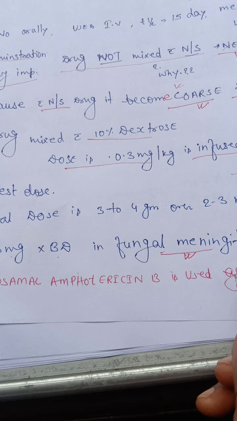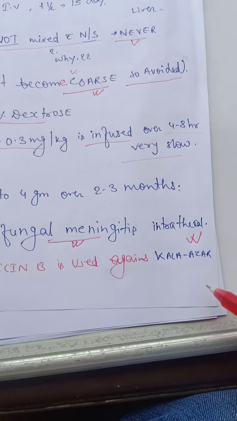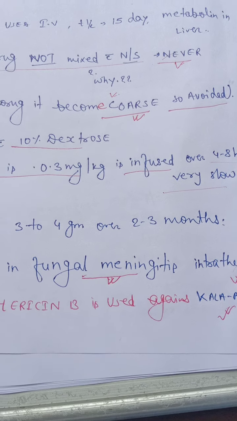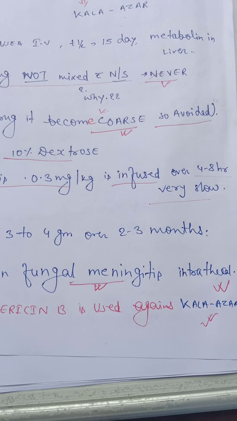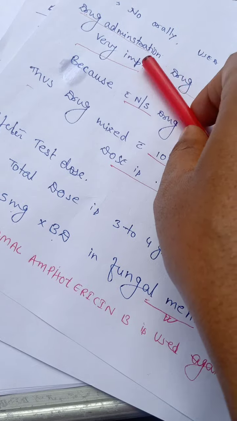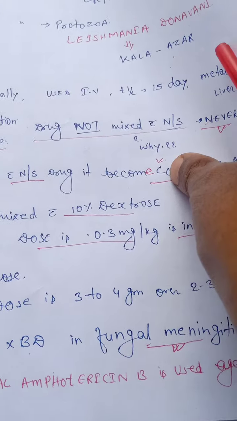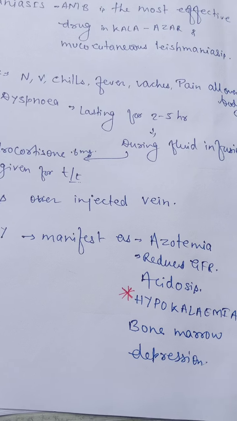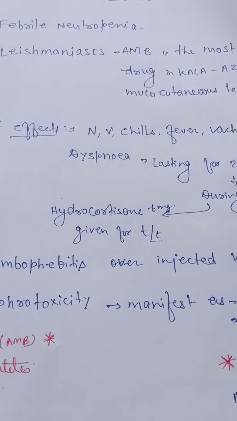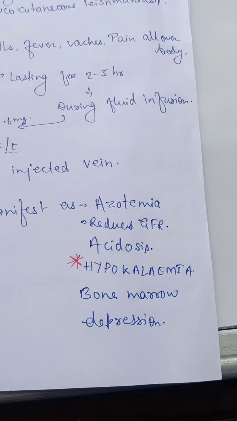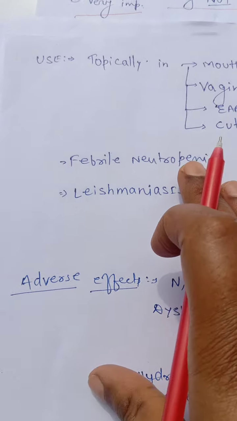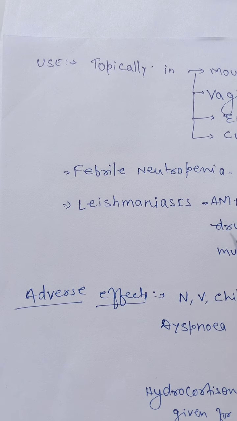Liposomal amphotericin B is used against kala azar. As we have discussed, kala azar is a very serious disorder causing severe fever and splenomegaly, and most commonly occurs in the North Bihar zone: Darbhanga, Madhubani, Purnia. These sites all have this infection. So kala azar is treated with amphotericin B or its liposomal form.